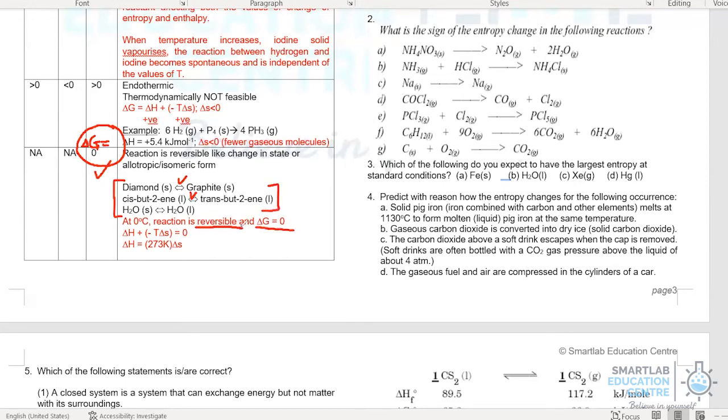Since the reaction is reversible and the forward reaction is as favored as the backward reaction, and because change in G is 0, we will then be able to work out the relationship that change in H is equal to T change in S. And for the example given in this equation, the melting point and the freezing point are the same, at 273 Kelvin. So in this case, the temperature we substitute is 273 Kelvin.